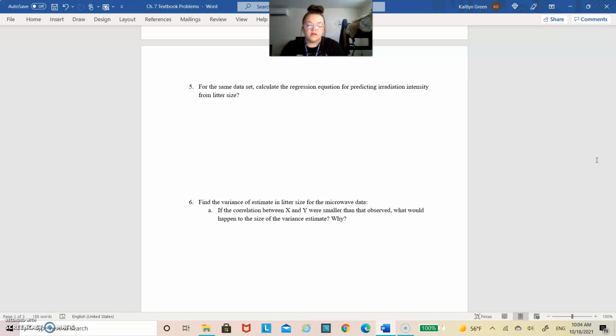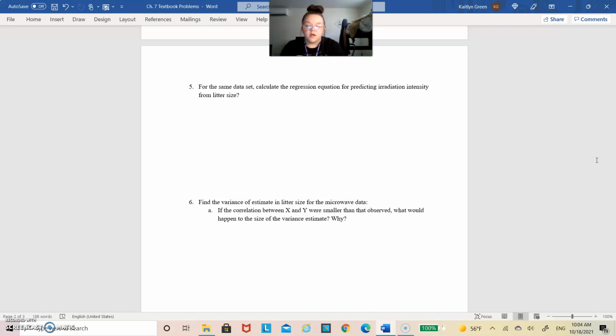And I ended up getting a negative 9,590 over 11,900, and ended up getting a bx value of a negative 0.805 or 0.806. And like I said, it's important to make sure you carry the negative, because if we don't carry the negative, we're going to get a positive regression line, which would not make sense for this problem since we have an inverse relationship.